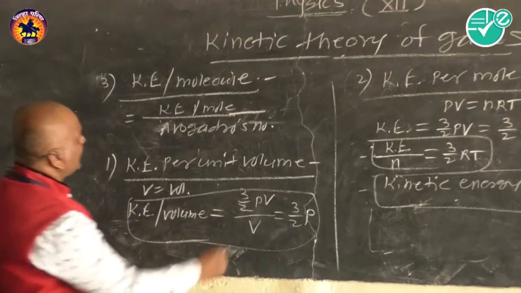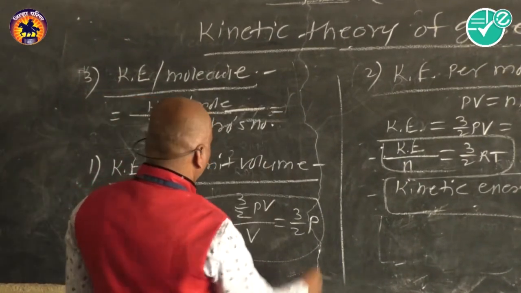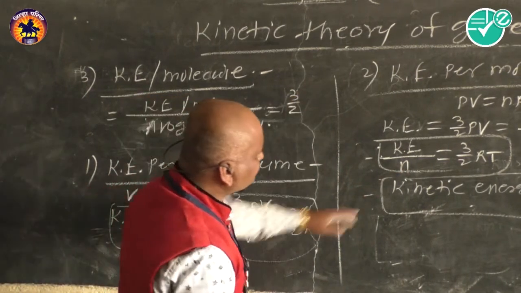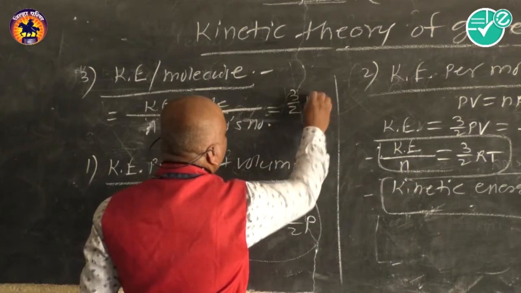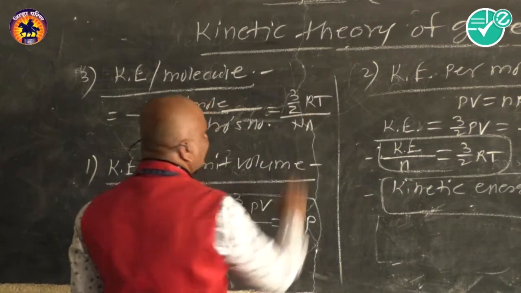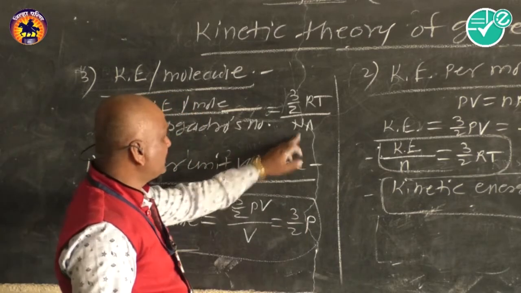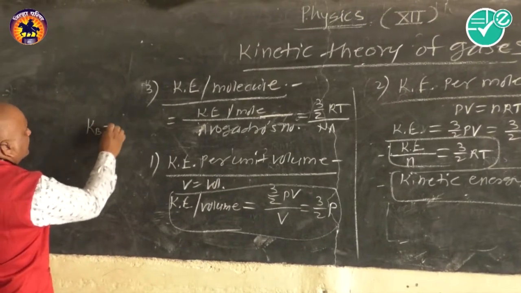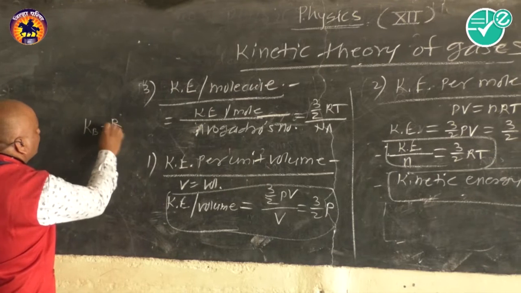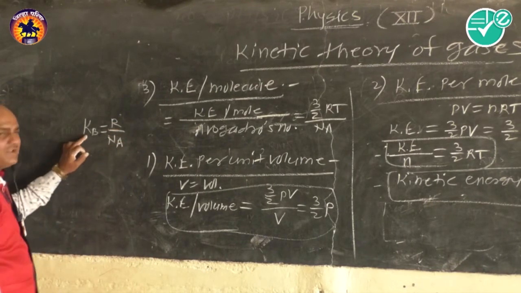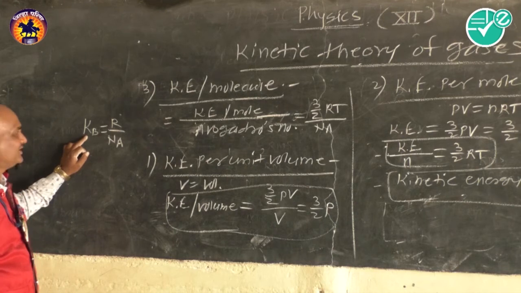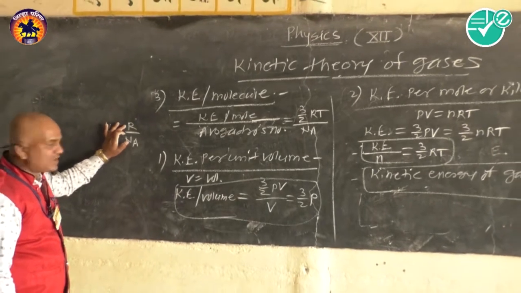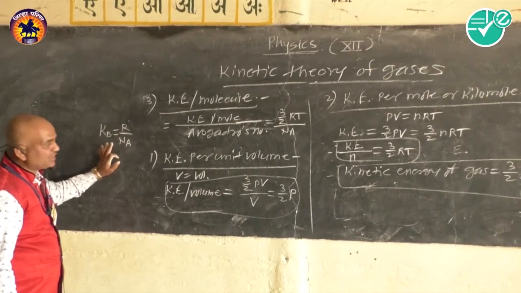So this we get as kinetic energy per mole is 3/2 RT upon Avogadro's number, Na. Na is the Avogadro's number, but as we know, kB is equal to R upon Na. Here kB is called the Boltzmann constant, which is the ratio of R upon Na. R is the universal gas constant and Na is the Avogadro's number.